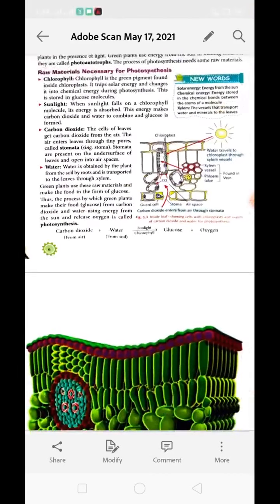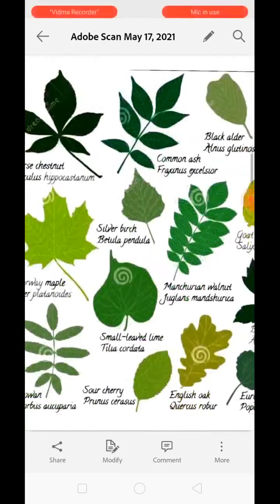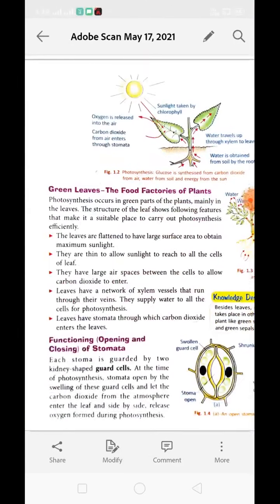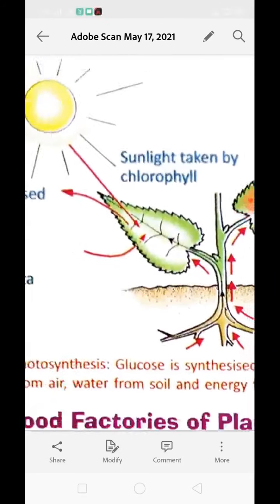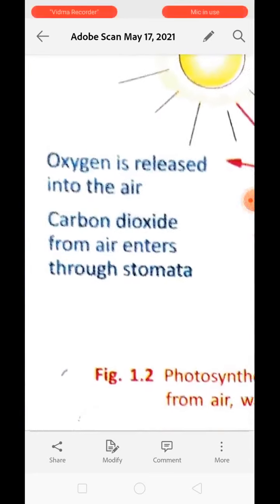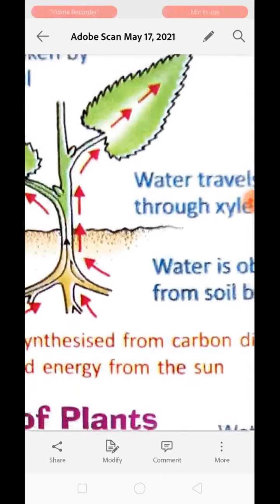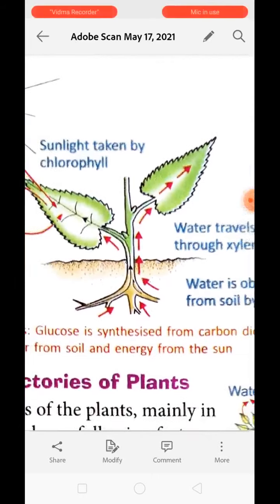This is the chemical reaction for photosynthesis. Now see, the next one is green leaf, the food factory of the plant. We know that green leaves in the presence of sunlight take carbon dioxide from the environment and water from the soil and perform photosynthesis.